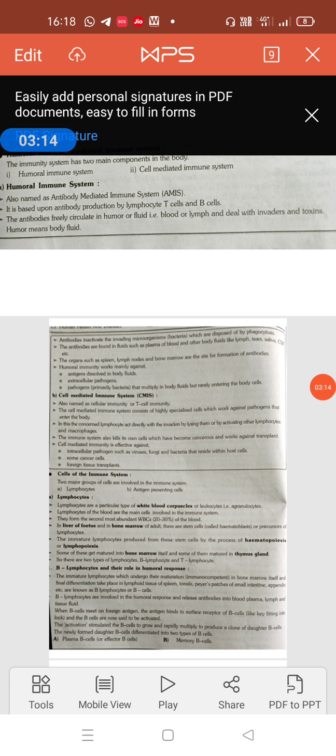Activation stimulates the B cell to grow and rapidly multiply to produce a clone of plasma cells, and plasma cells produce the antibody. Newly formed daughter B cells differentiate into two types of B cell: the plasma B cell, also called the effector B cell, and the memory B cell. Okay, this plasma B cell virtually becomes an antibody factory and releases antibody at an amazing speed of about 2000 molecules of antibodies per second, and each plasma cell functions at this great pace for 4 to 5 days and then dies.